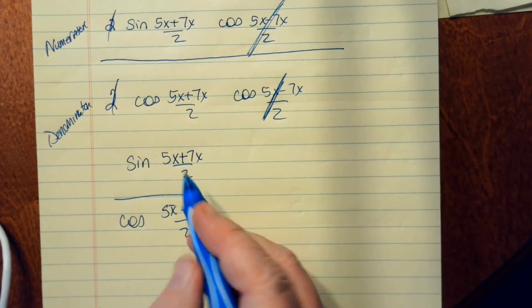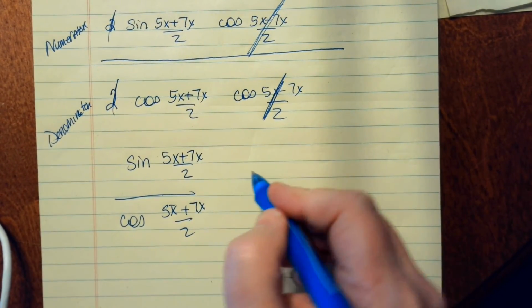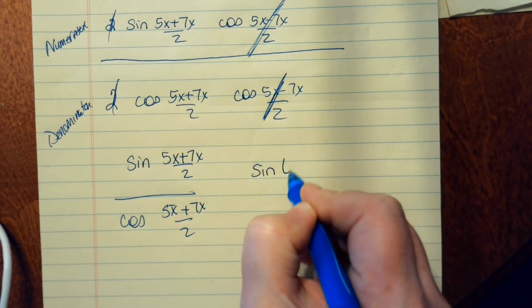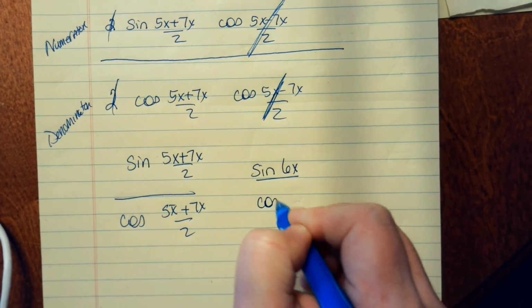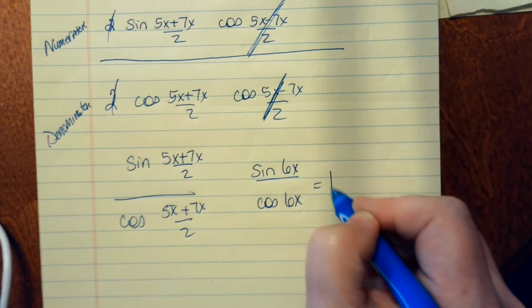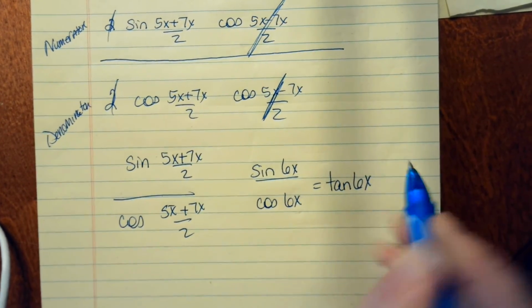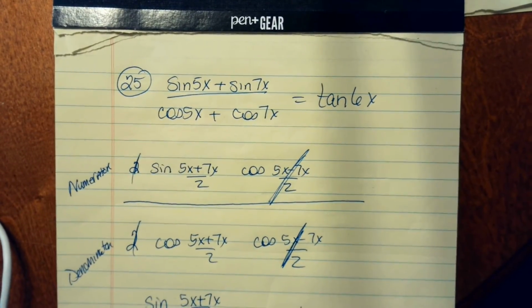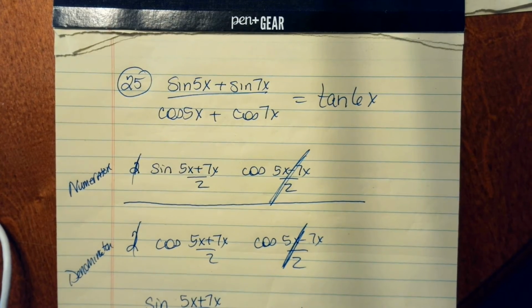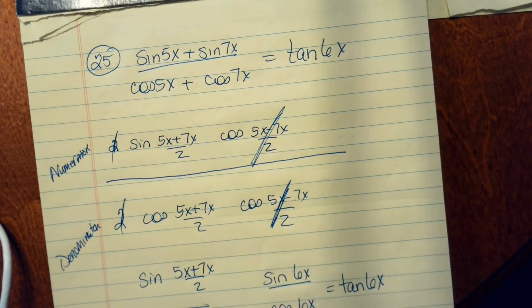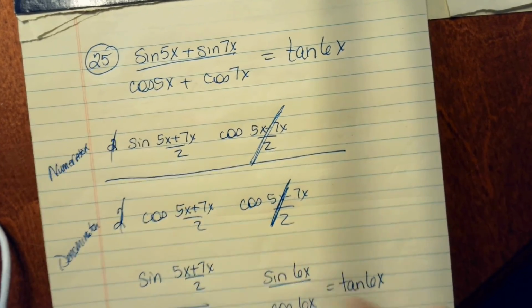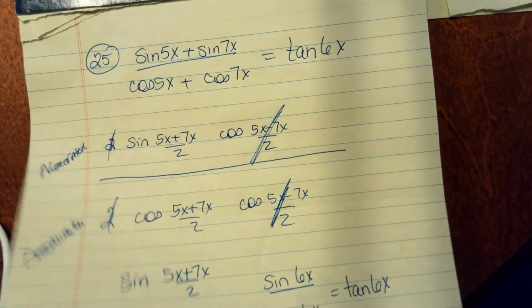So that's going to give me 5 and 7 is 12, 12 divided by 2 is 6. Sine of 6x over the cosine of 6x, which is really the tangent of 6x, which is what I'm going for there. It looks as though 26 and 27 are very similar to 25, so I'm just going to let you work on those. They'll follow that same pattern, and we'll go on to number 29.